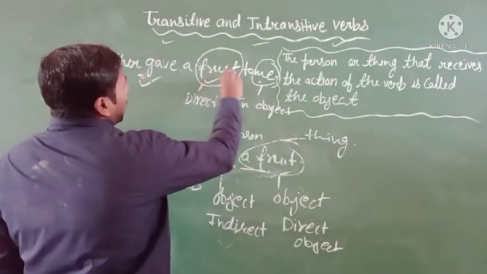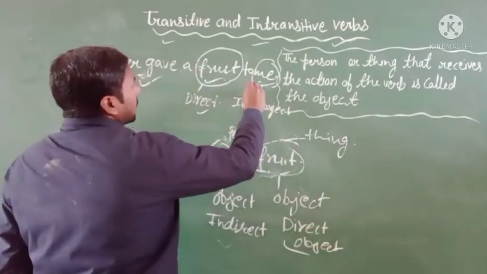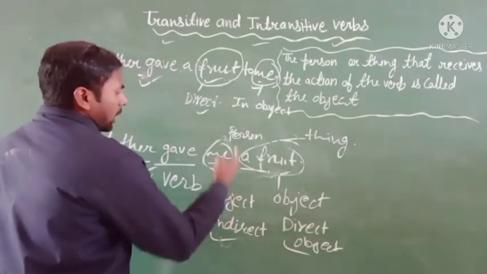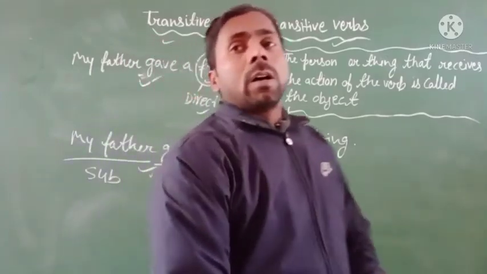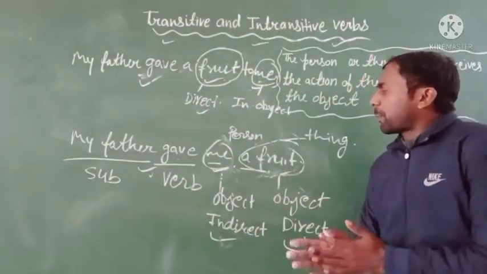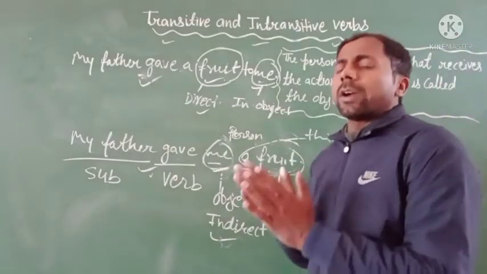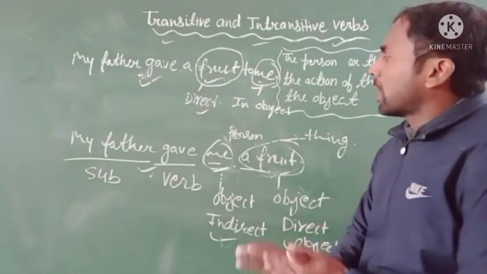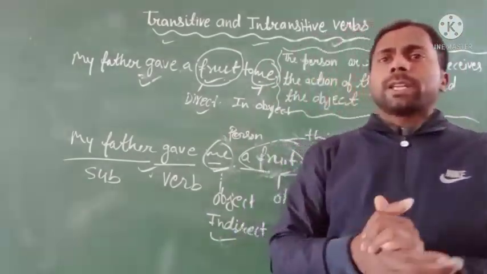Fruit is a direct object, and here me is the indirect object. So if the objects change their places in a sentence, it is not something to worry about. You have to identify the person or thing, and then you write direct or indirect object. It is very easy for you.